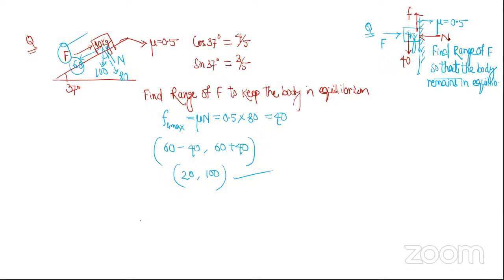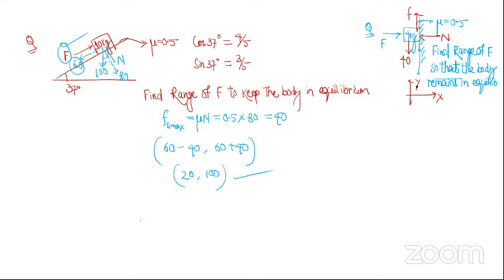How do I know that friction will be upward? Think, if friction doesn't act, what will happen? The 4 kg block will go downwards. So friction will oppose that, which means friction must be acting upward. Achha, done. Choose the system, free body diagram done. Then choose the coordinate axes, x and y. Then write the equation.